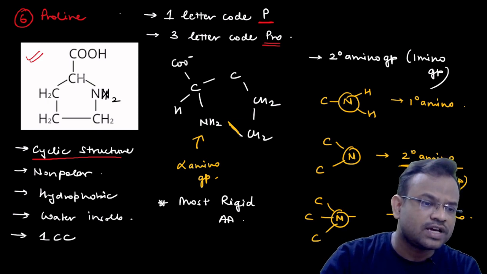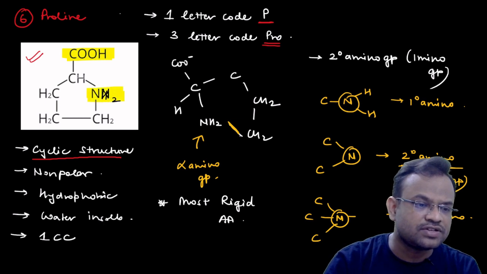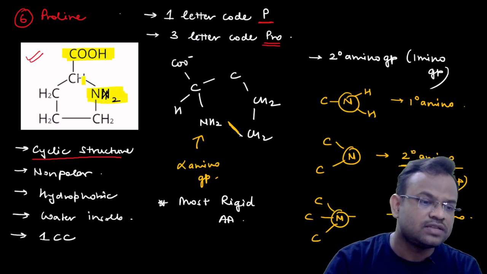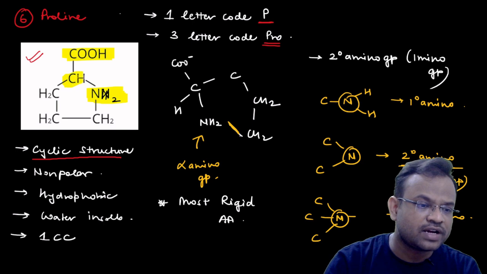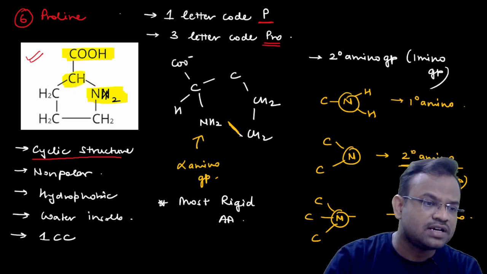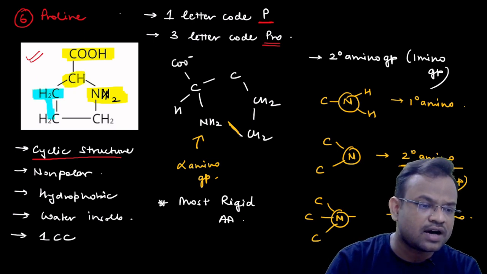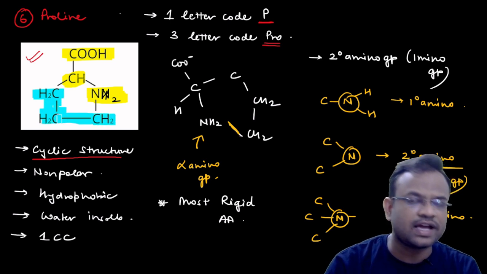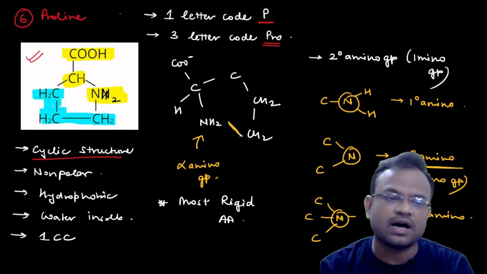This is the COOH group, this is the NH2 group, this is the central carbon atom, and this entire part, the one that I have highlighted in blue color, is the R group.